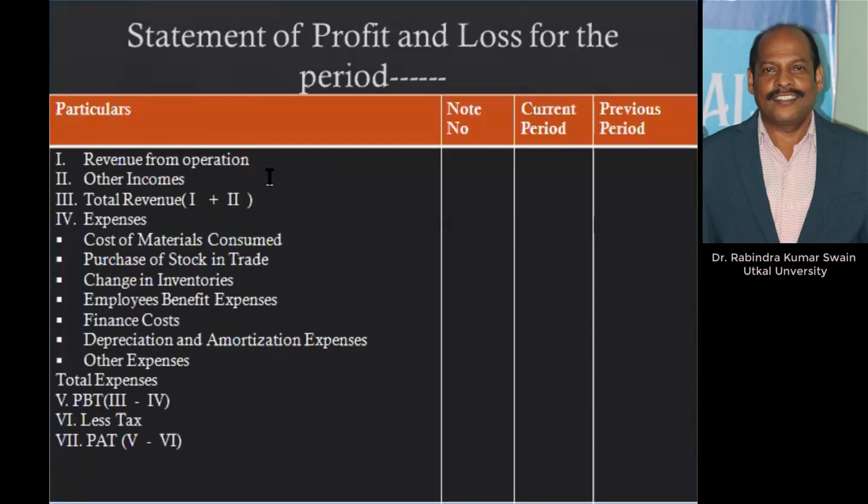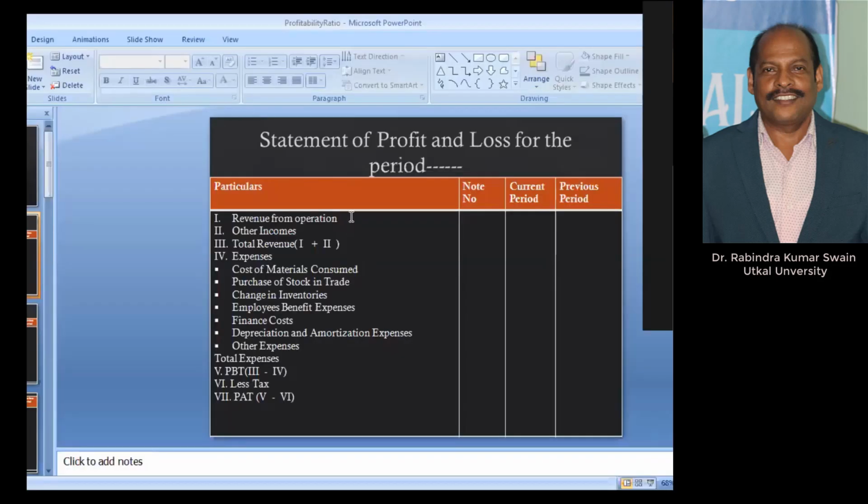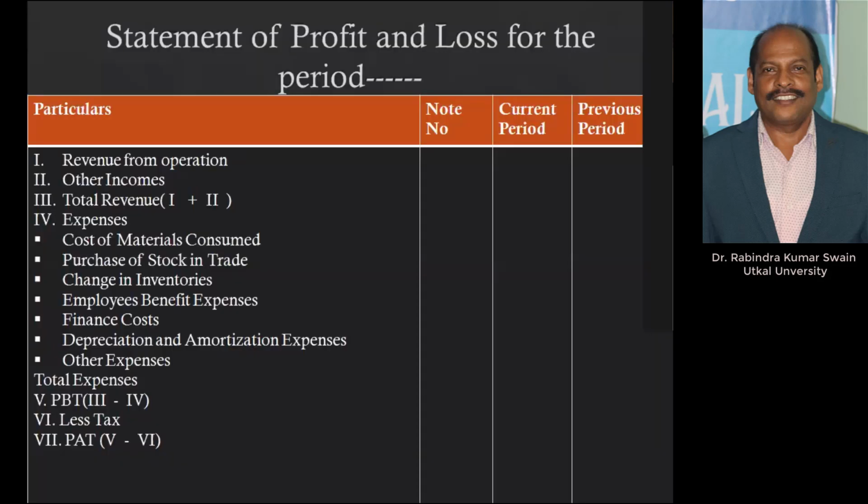Our profit and loss statement under Companies Act 2013 is as you can see clearly in the slides. We start with revenue from operation. What is the meaning of revenue from operation? It is sale of goods and services less sales return, if any, or any allowances or discount allowed. So revenue from operation indicates the revenue we obtain by selling goods and services. This is net revenue after deducting sales return.